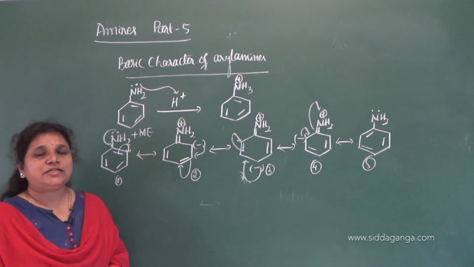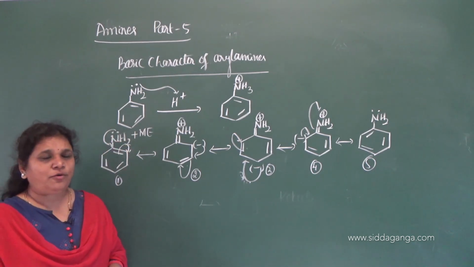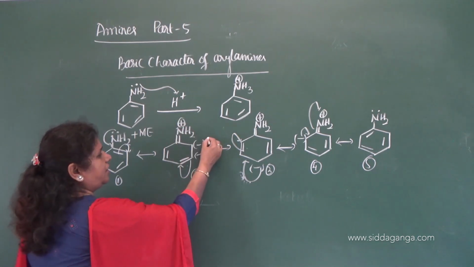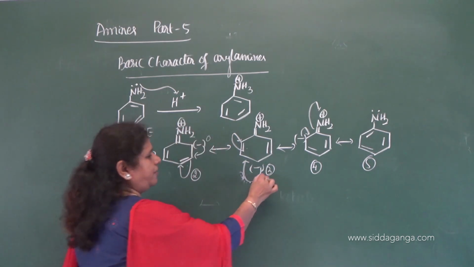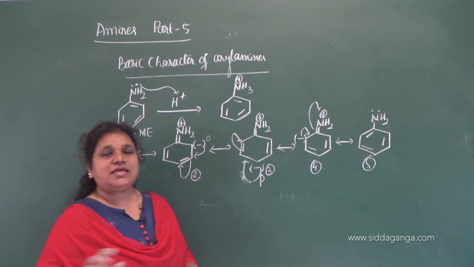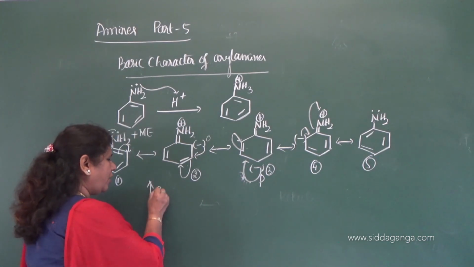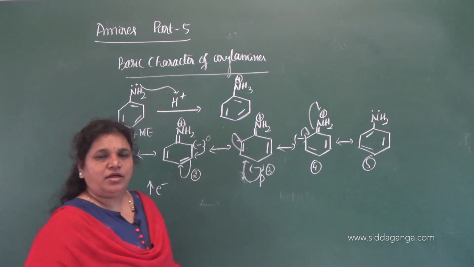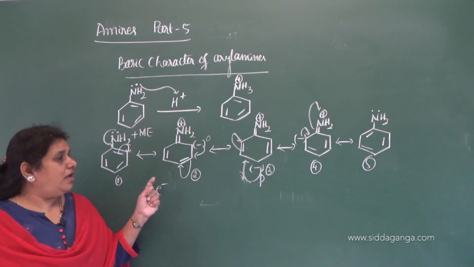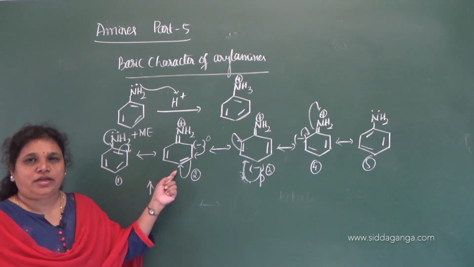Because of this delocalization, it places negative charges at the ortho and para positions, which means it increases the electron density on the benzene ring. When the electron density on the benzene ring increases, its reactivity towards electrophilic substitution also increases.